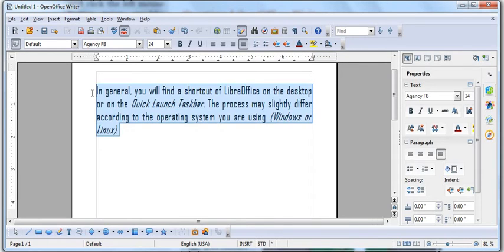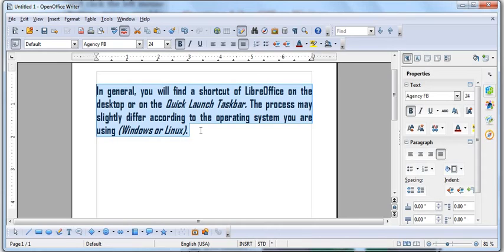Now next, we have seen font size, font face, then margin. Suppose I want to make this whole text bold. Bold means, let me show you, bold. Whatever changes you are doing, you have to first select that text. So this is bold letters.